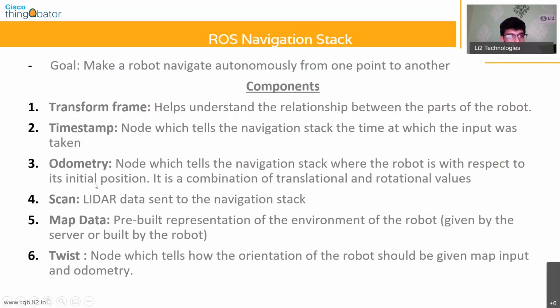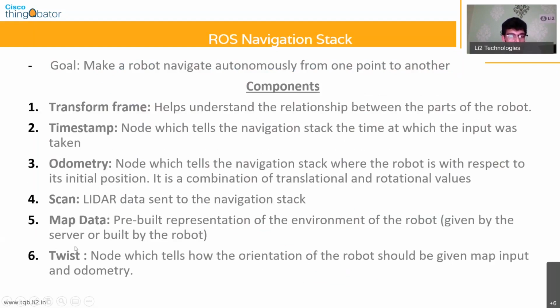And odometry is the name given to the process of finding out where you are currently with respect to where you were initially. And map data is usually provided by the map server. The map can be either pre-built from data that you already knew about the environment of the robot, or you can build the map data using the robot by making it move around within the environment.